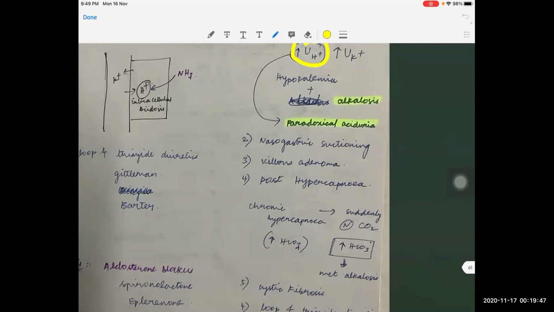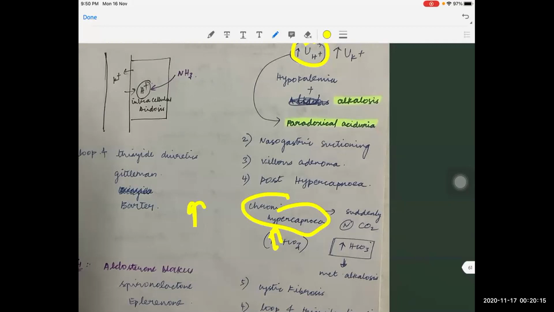Whenever there is a chronic respiratory acidosis, the kidneys will conserve more bicarbonate and compensate, and that compensation, though late, is a full compensation. So as a compensatory mechanism, the kidneys will conserve bicarbonate. There will be an increase in serum bicarbonate, that is compensatory metabolic alkalosis.